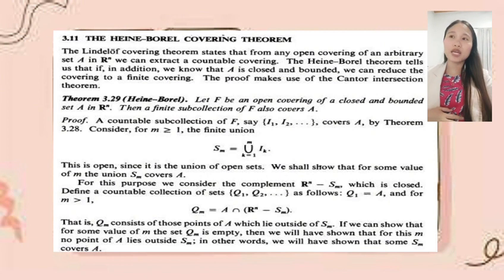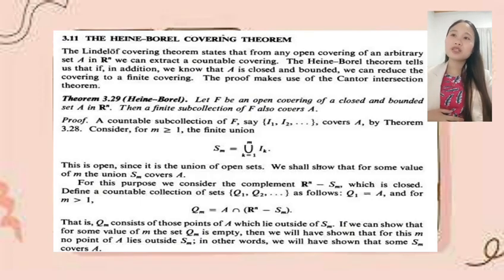by Theorem 3.28. So consider, for M greater than or equal to 1, the finite union S_M equal to the union of I_k, where k equals 1 up to M. So this is open, since it is the union of open sets. We shall show that for some value of M, the union S_M covers A. For this purpose, we consider the complement R^n minus S_M, which is closed.